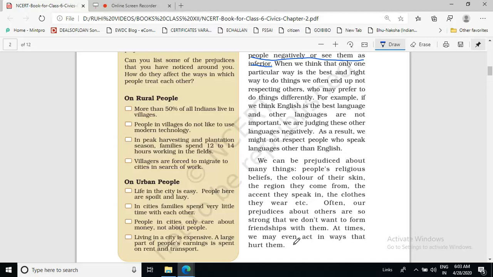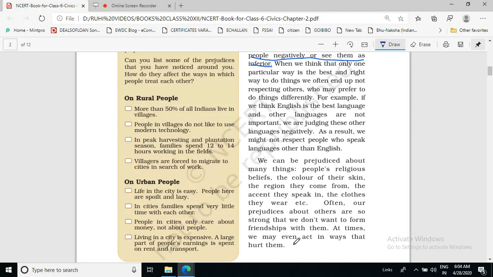In your school, there may be many classmates who belong to a different religion, whose skin color may be different from yours, who may have come from a different region. They do not belong to your state, but come from different states. Their language is different, their accent is different. So what happens? Many times we don't want to make friends with those people who are different from us.